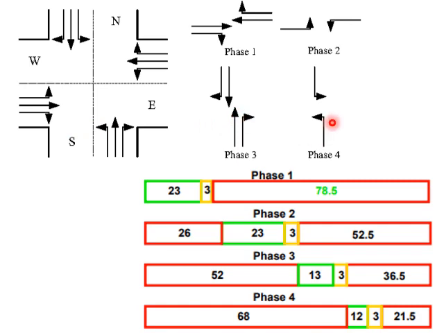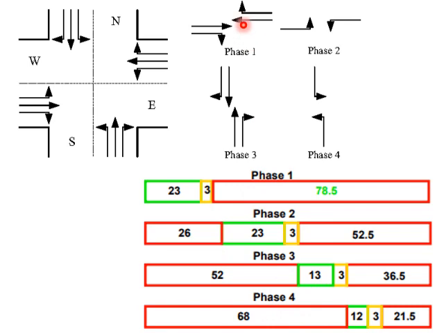In phase 4, the remaining two movements from north and south are given green. While in phase 1 these movements are green, all the other movements will be red. In phase 2, these two movements will have green, all the others will have red. In phase 3, these 4 movements will have green, all the others will have red, like this. And these are the details of the different phases.